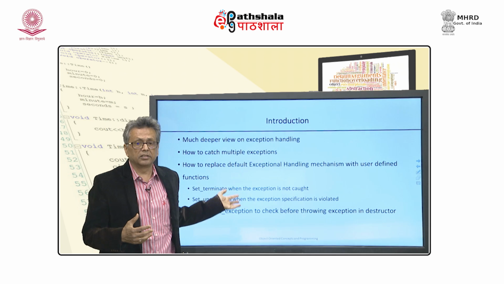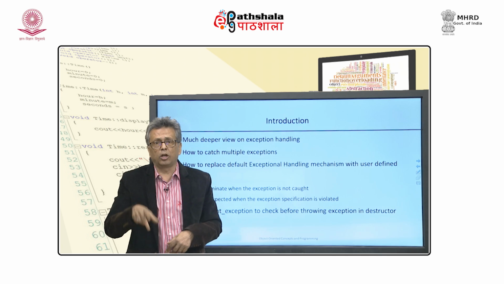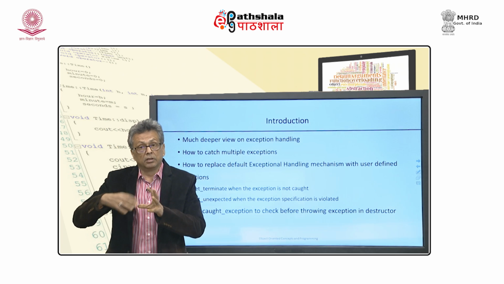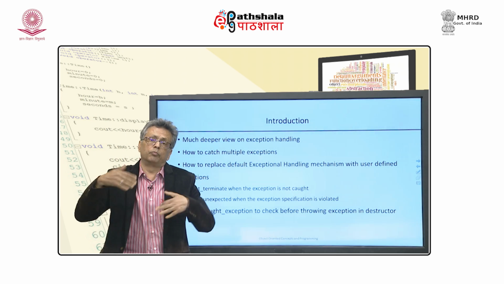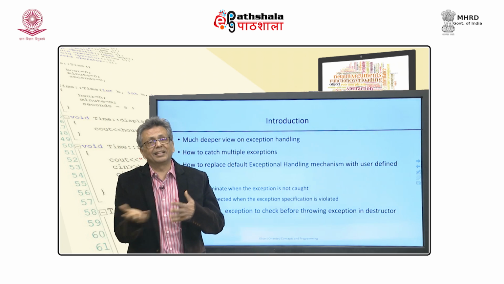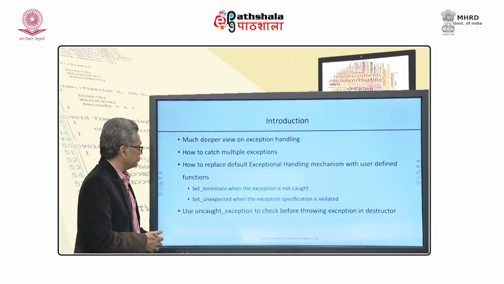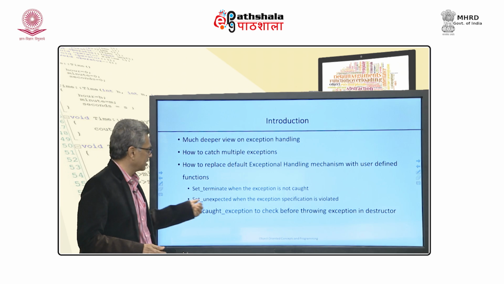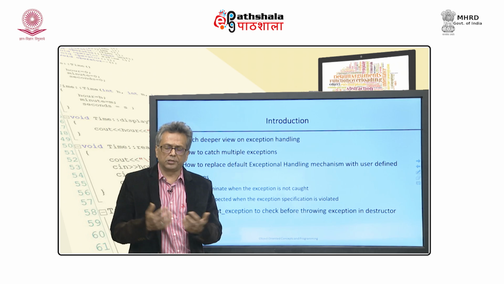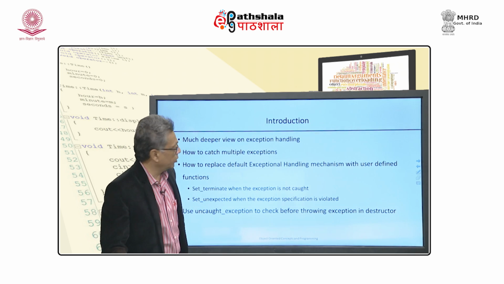There is also something called exception specification. The designer can guarantee that my function will not throw anything other than the exception specification that I am providing. If somehow the function throws something else, again the same problem occurs. So even in that case, there is a mechanism for handling it, and we will see how that is done. We will see two functions, set terminate and set unexpected. We have also already seen the problem of a destructor throwing an exception, and how to handle that problem is also covered in this module.